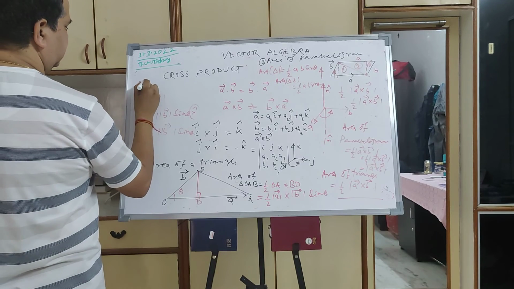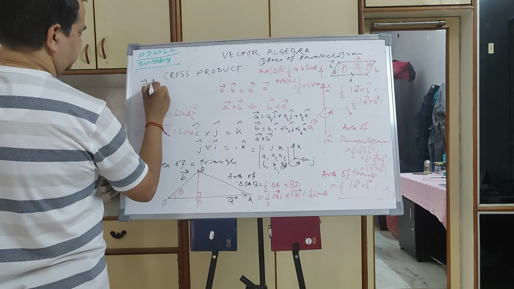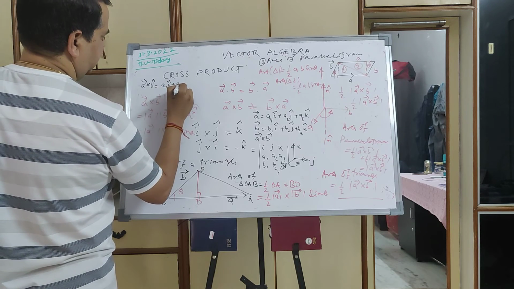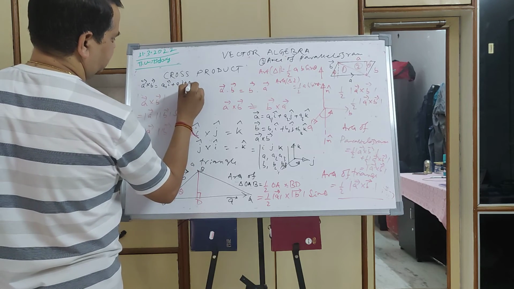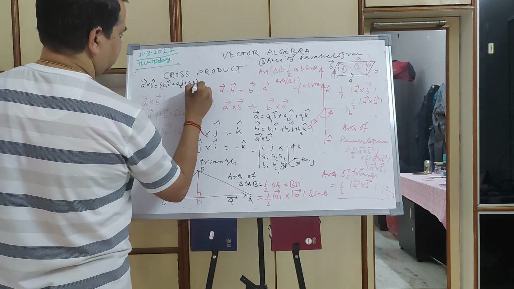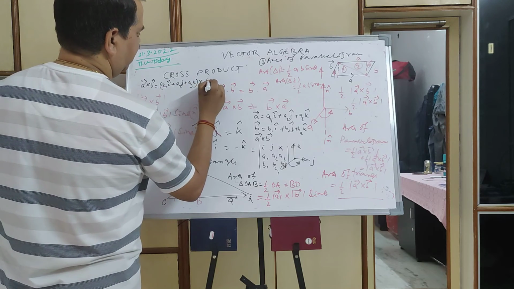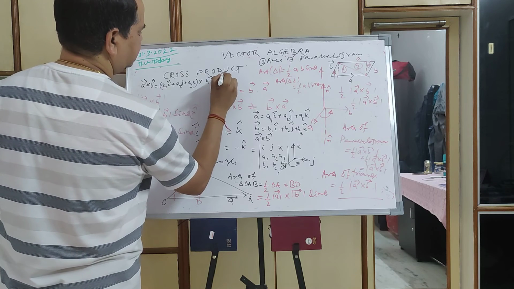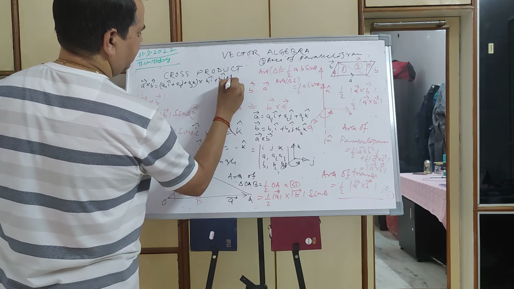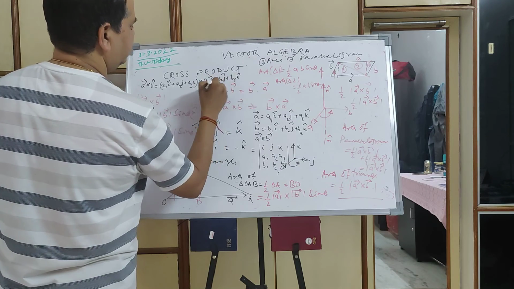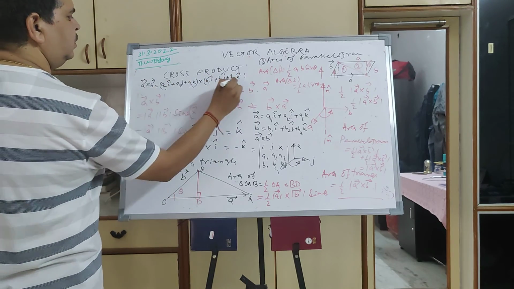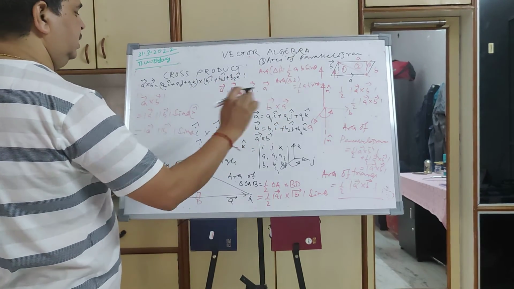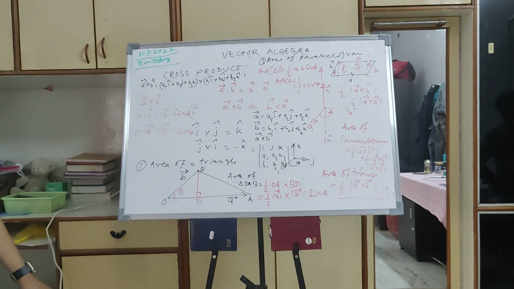A cross B is equal to A1 i plus A2 j plus A3 k cross B1 i plus B2 j plus B3 k. When you multiply these two, the first term is multiplied with each term, then the second term, then the third term.